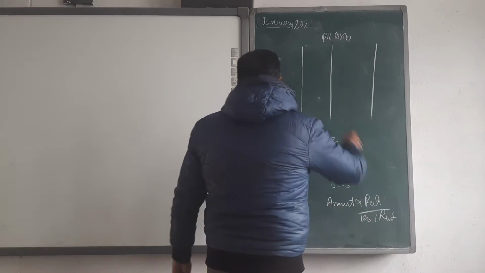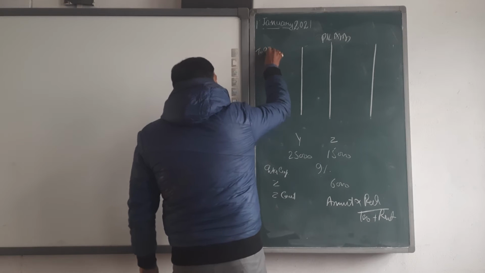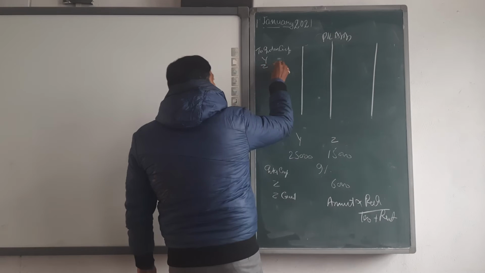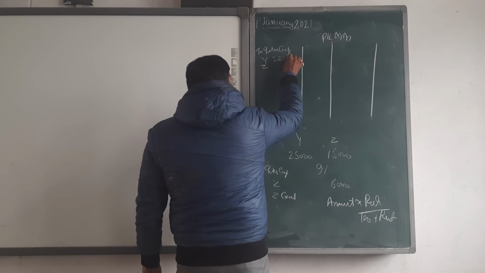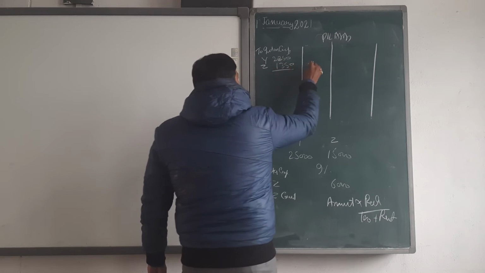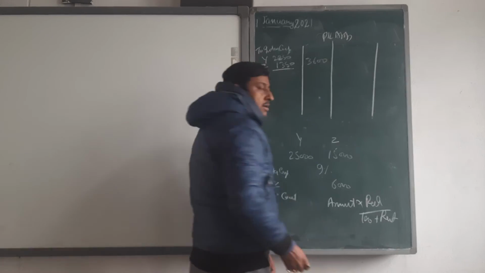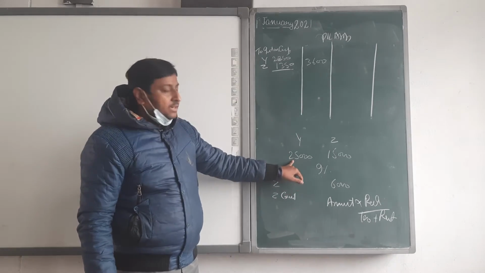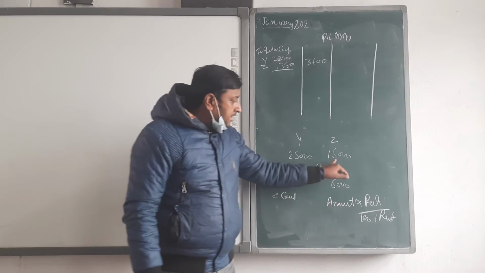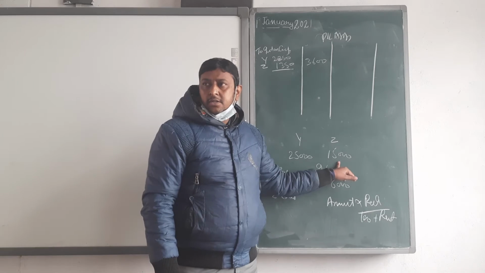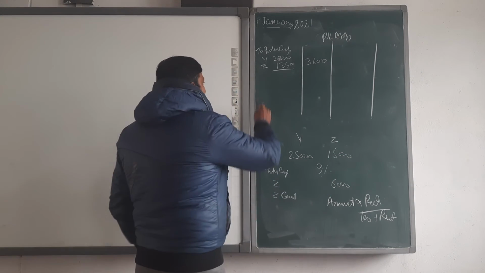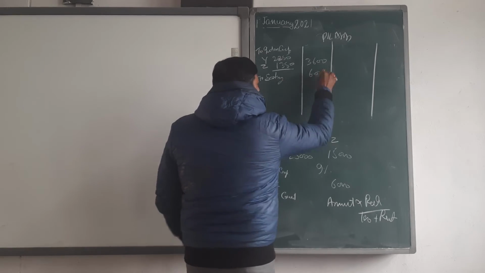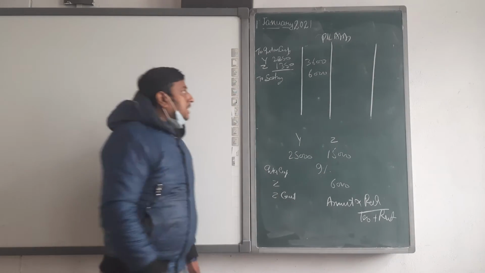We start with the capital. First, interest on capital: Y and Z 2,250 and 1,350, total 3,600. Clear? How to calculate? 9% of 25,000 and 9% of 15,000. Then salary, directly 6,000. No problem about that.